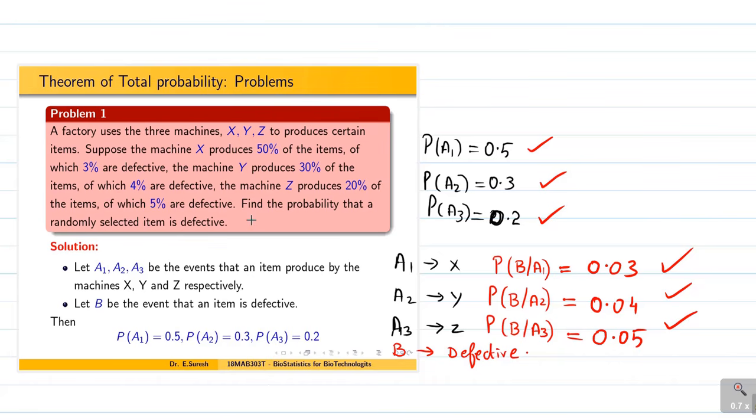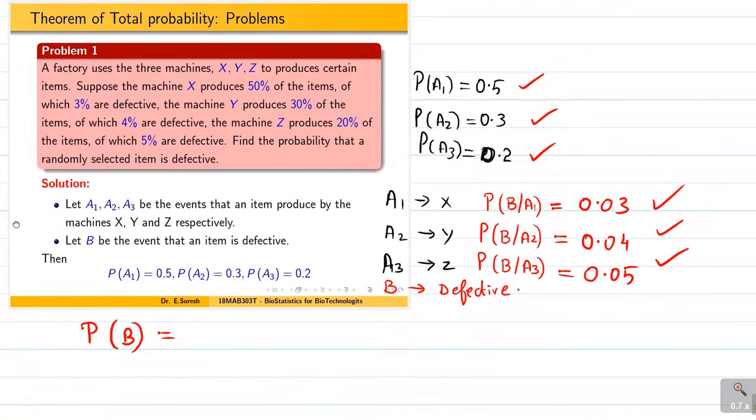Now let us see the question. Find the probability that a randomly selected item is defective. A randomly selected item is defective means either it comes from machine X or from machine Y or from machine Z. So once you see the word either, that means it is simply going to be your addition theorem. So probability of B, either it comes from machine X or machine Y or machine Z, so we are going to add.